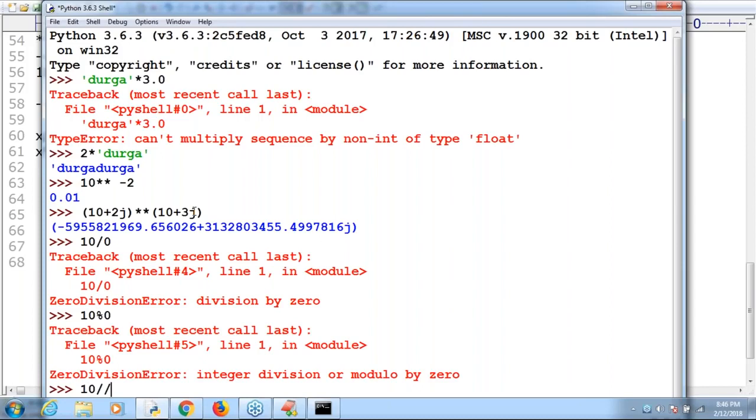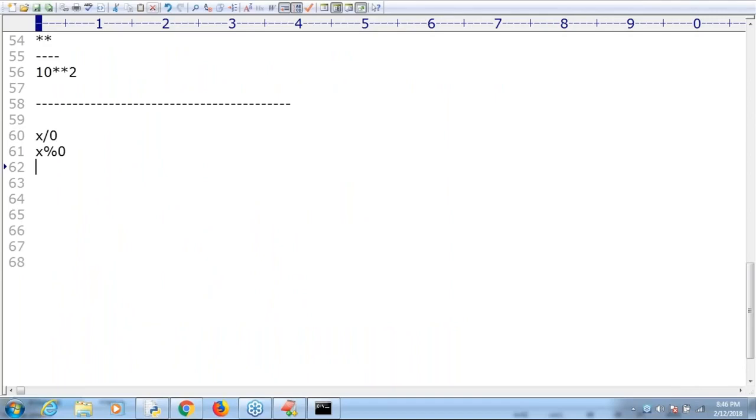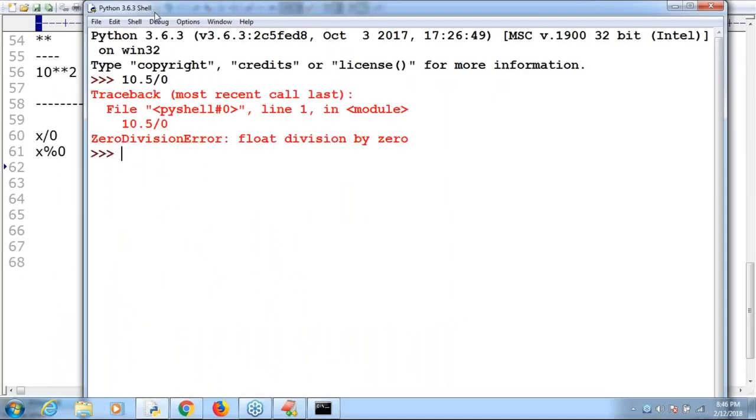Okay, 10 floor division 0, I'm taking, sir. Still we are going to get the same zero division error only. Remember, sir, any number x. One minute, sir, I'm taking one float value. If I take the float value 10.5, sir, by 0, 10.5 by 0, zero division error. Float division by 0, int division by 0, any number x division by 0, the result is always zero division error, sir.